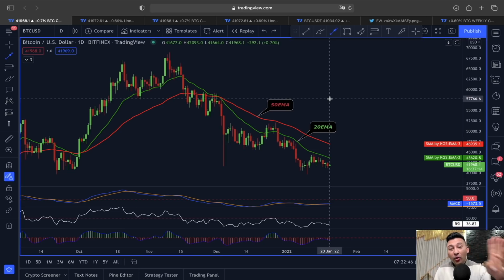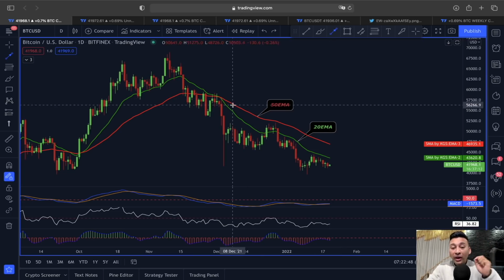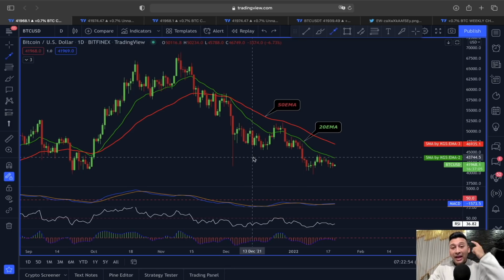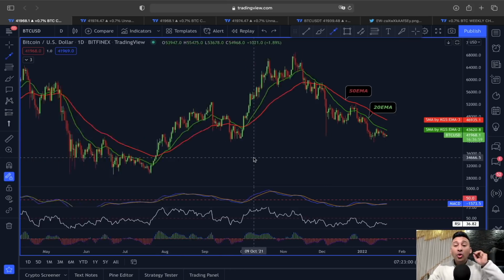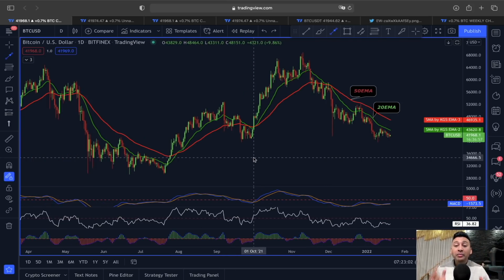Because right now, as you can see, I am using 4 different indicators. One here is this moving averages, 50 exponential moving average, 20 exponential moving averages, MACD, RSI and T3 CCI indicator. Because in the past Bitcoin price action, whenever we have got a confirmation from all of these 4 indicators, after that we have seen an actual impulsive movement playing out in price action of Bitcoin.